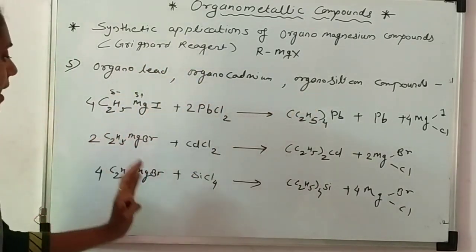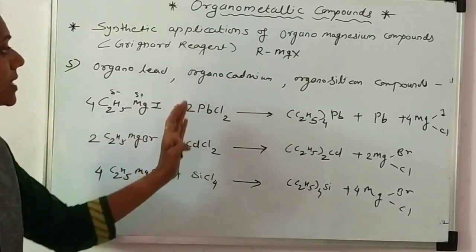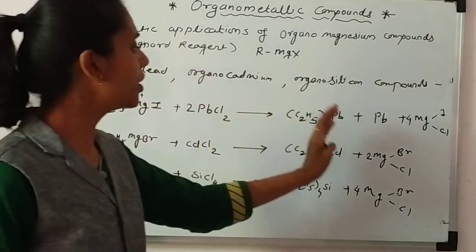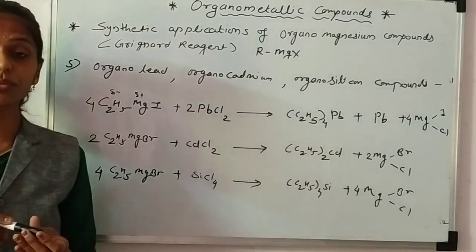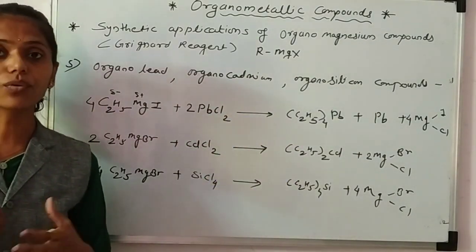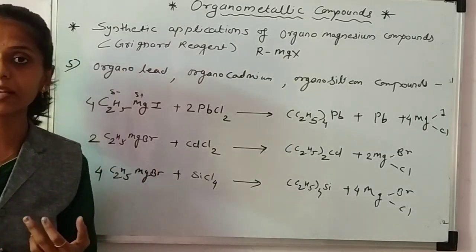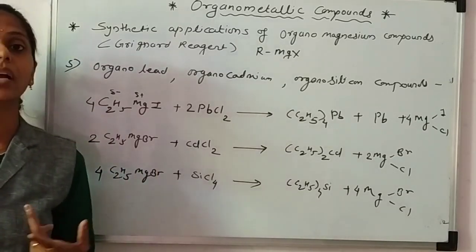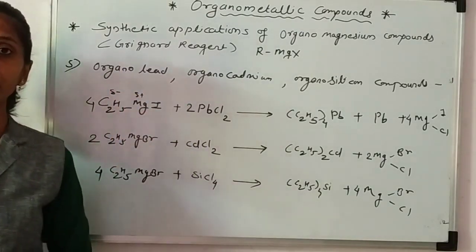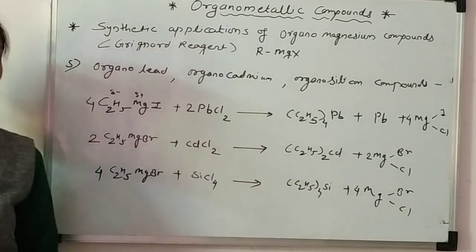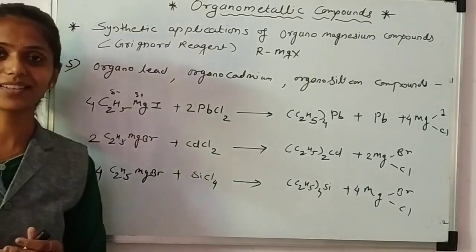We reacted the Grignard reagent with the salt of these metals, and we formed new organometallic compounds. I think you understand how the Grignard reagent helps in the synthesis of alkanes, alkenes, alkynes, ethers, as well as these organometallic compounds. In the next lecture we will see another synthesis or other reactions. I hope you understand. Thank you very much.